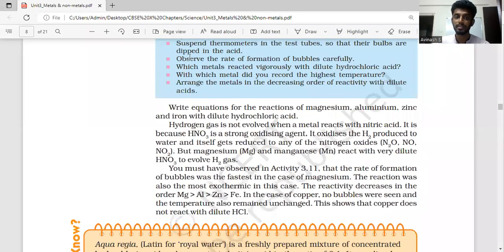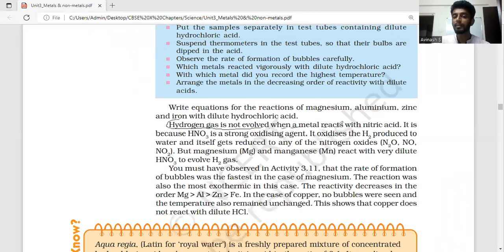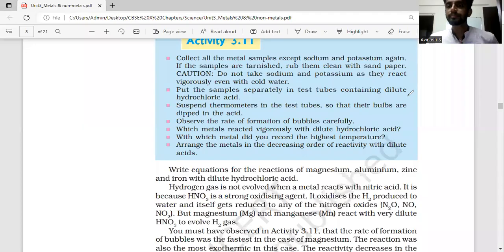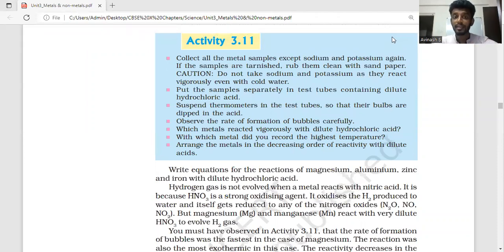That's a very important question. Hydrogen gas is not evolved when a metal reacts with nitric acid. Why? This is an important question from the examination point of view. When there is nitric acid, we get water, because nitric acid is a very strong oxidizing agent.